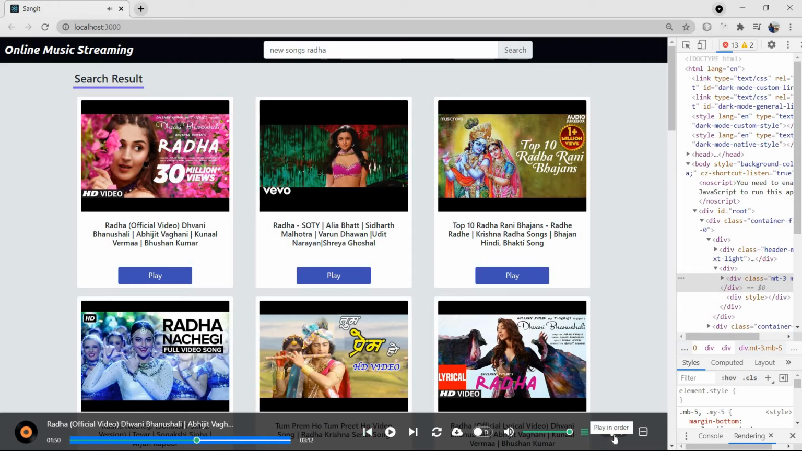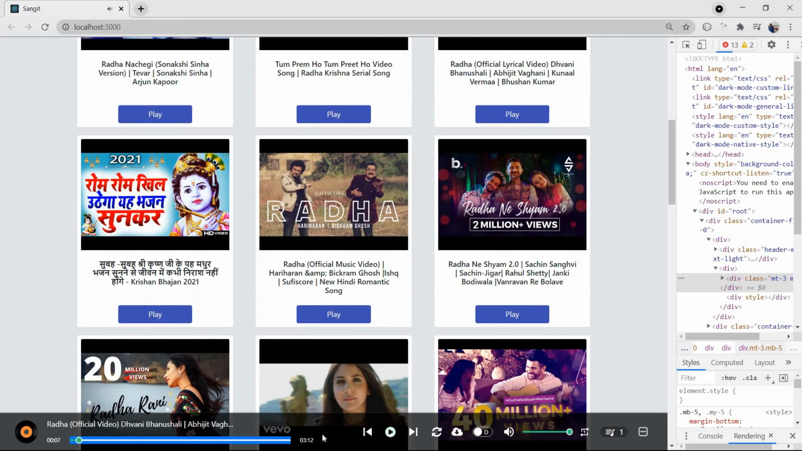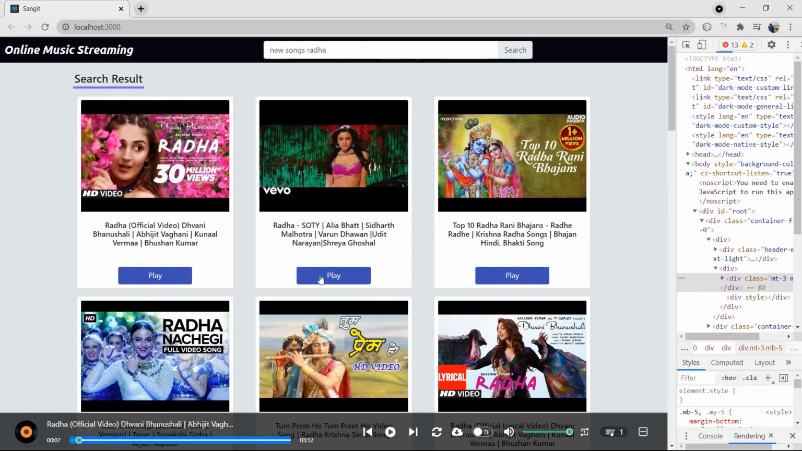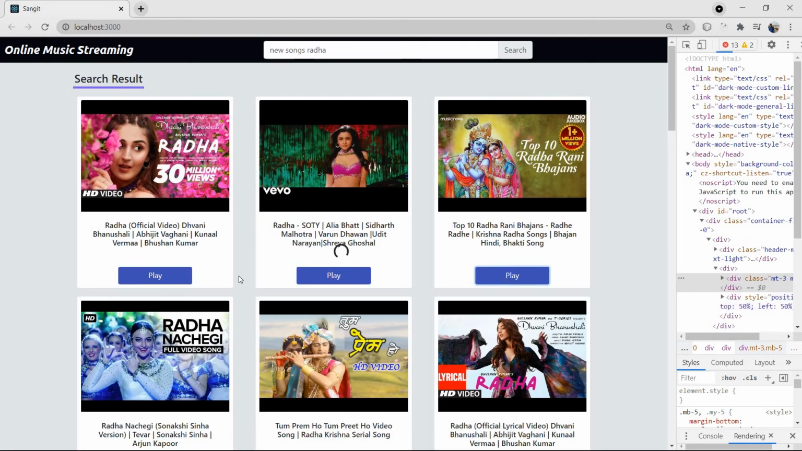Here you can see play in order. If we add a single loop, the song will play automatically twice. Okay, and the song started playing from the start, because we started a loop in it. So as we can see, we can add these 3 songs.